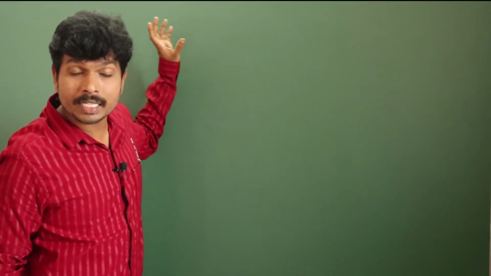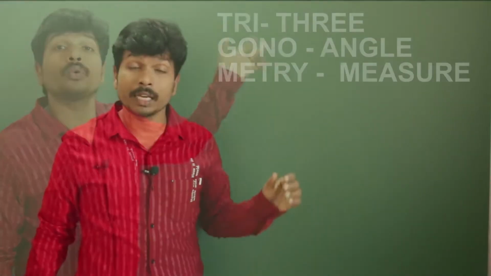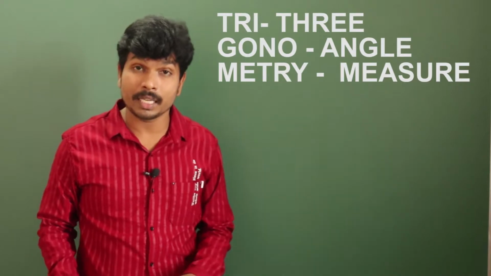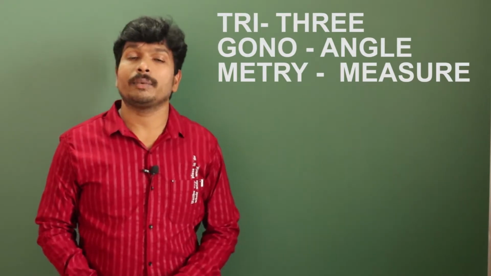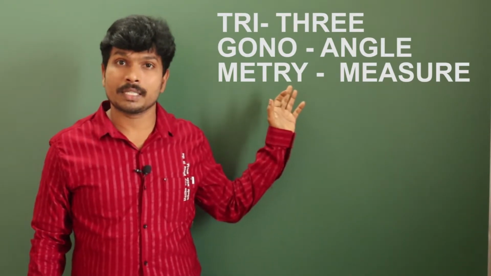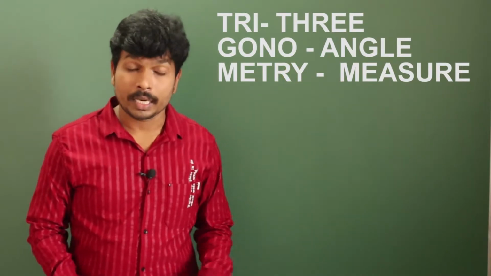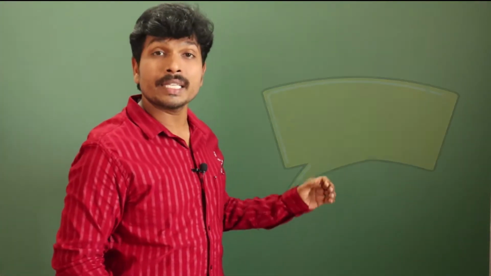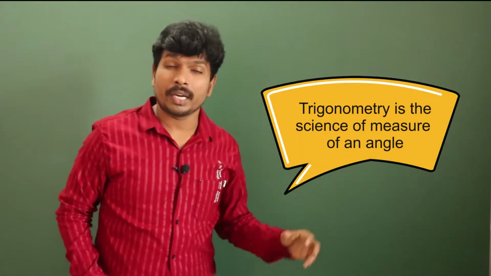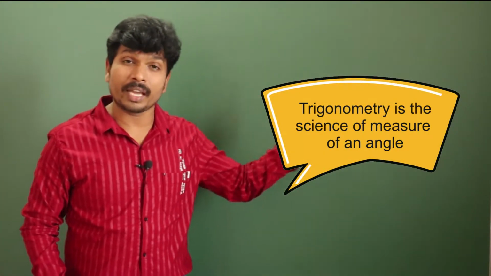Trigonometry. Trigonometry is a word derived from three Greek words. Tri means three. Gonio means angle. Metron means measure. So trigonometry is useful to measure angles. Three angle measure. It is the science of measure of an angle.